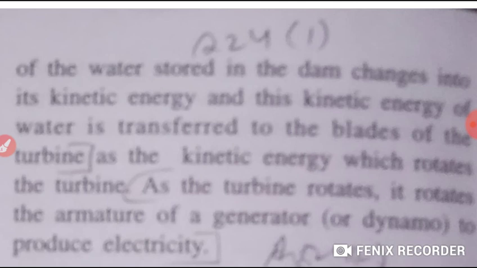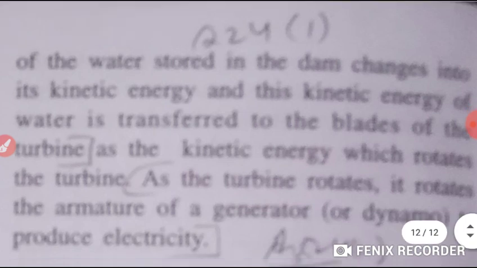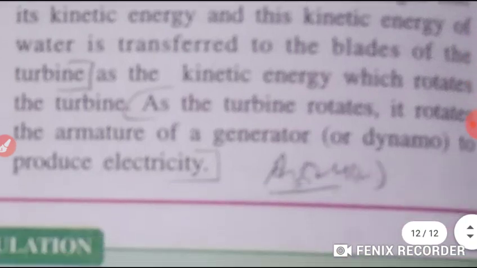Changes into its kinetic energy, and this kinetic energy of water is transferred to the blades of the turbine, which rotates the turbine. Now as the turbine rotates, it rotates the armature of a generator to produce the electricity.